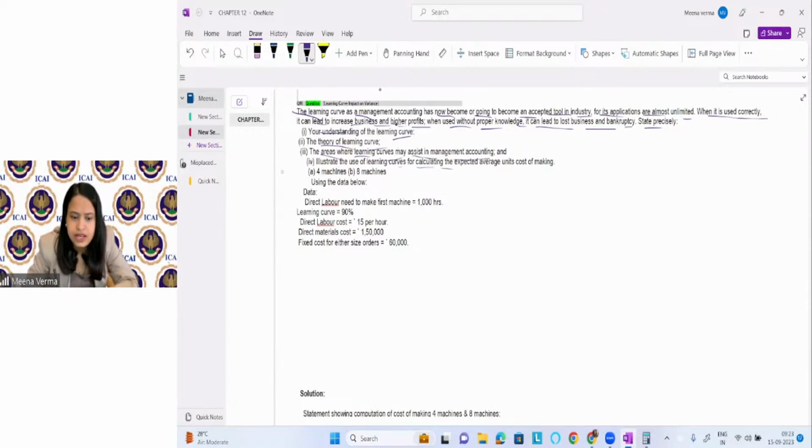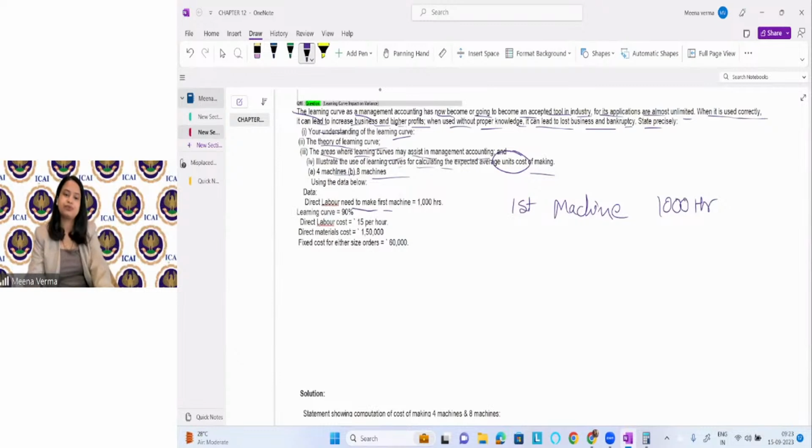Calculate the expected average unit time for making 4 machines and 8 machines. Data is given. The direct labor needed for the first machine is 1000 hours.